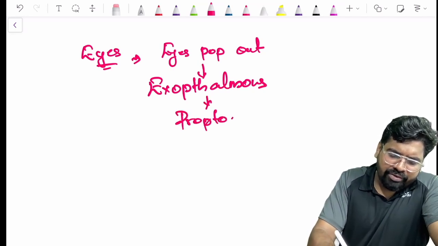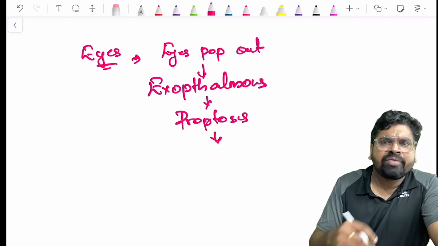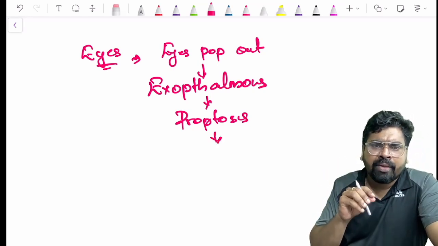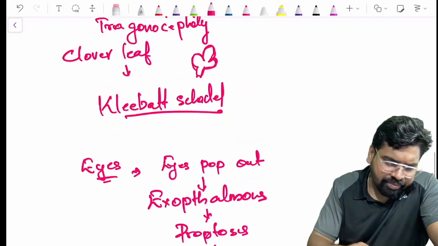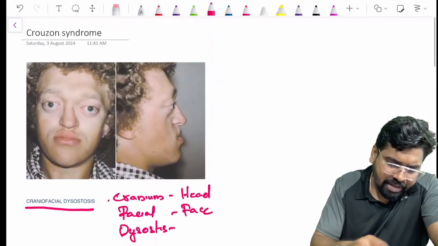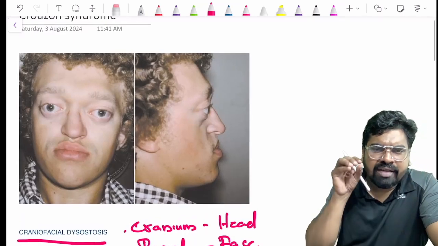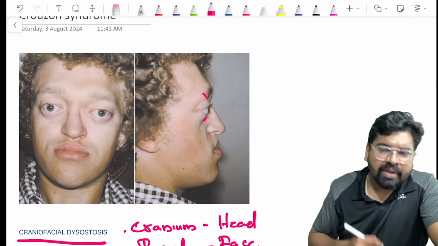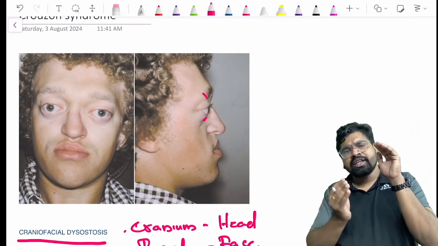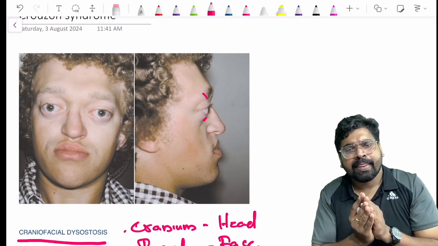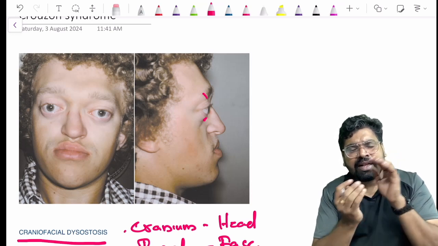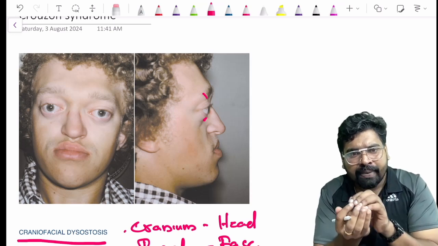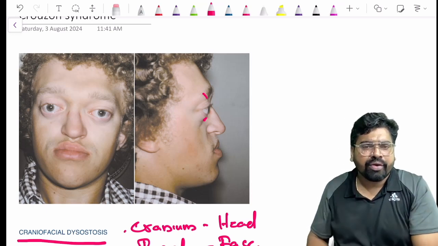So what happens when the eyes are always bulging out? Imagine that person. You see the image. Can you see the eyes are popping out, right? The eyelids cannot close completely. So when the eyes are not completely closing, you know how long you can keep your eyes open.